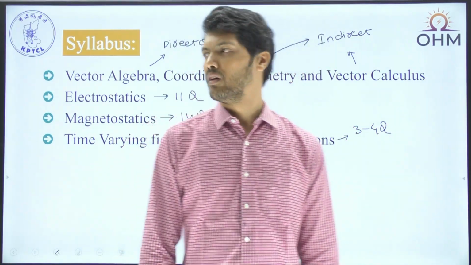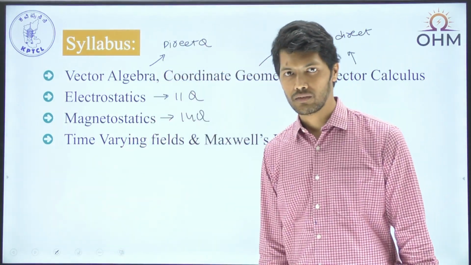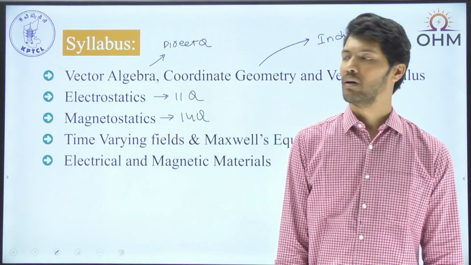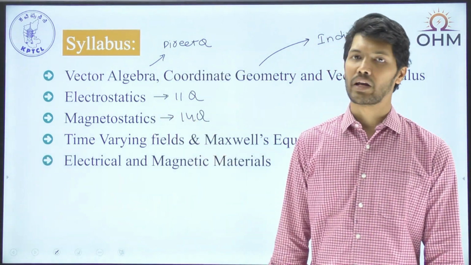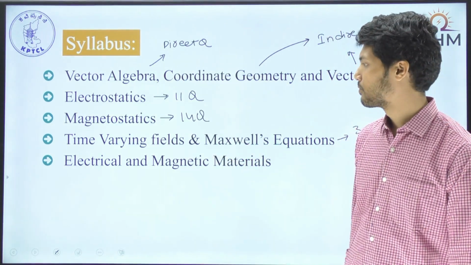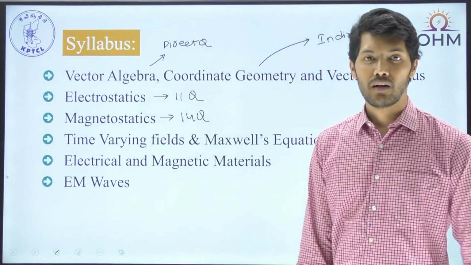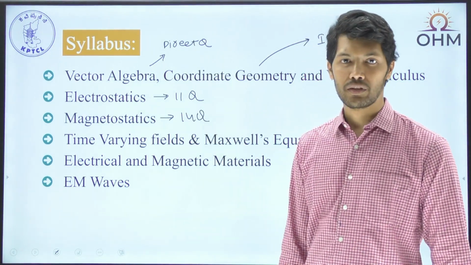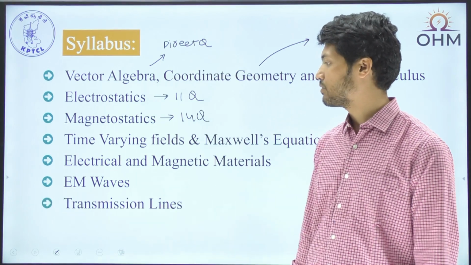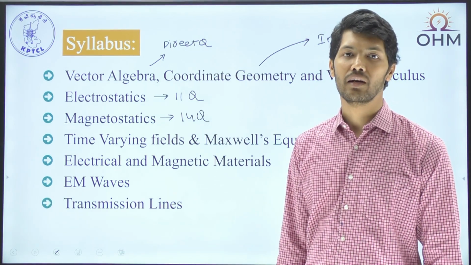Apart from these, whenever we discuss electrostatics, a part of that is electrical materials. And whenever we discuss magnetostatics, there we can also discuss magnetic materials. Surprisingly, we had a couple of questions in the previous years from EM waves. EM waves as well as transmission lines are usually not part of the electrical syllabus.